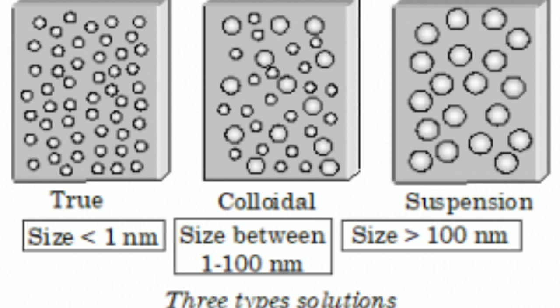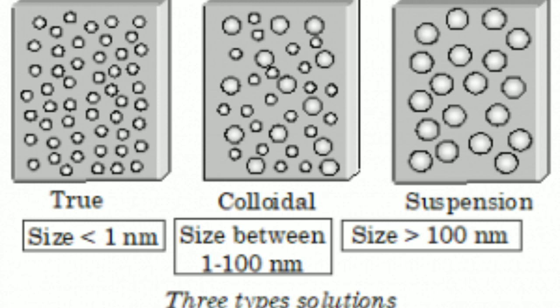There is another type called suspended particle or porous suspension. For that, the particle size is greater than 100 nanometer or greater than 10 raised to minus 6 meter. That particle we can see, that is a bigger particle. But what is a colloidal particle, in between these two? The particle size varies from 1 to 100 nanometer, or otherwise 10 raised to minus 6 meter to 10 raised to minus 9 meter.